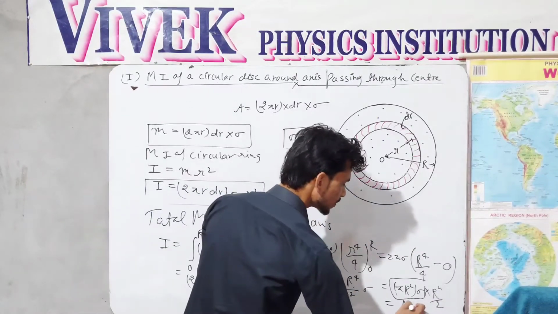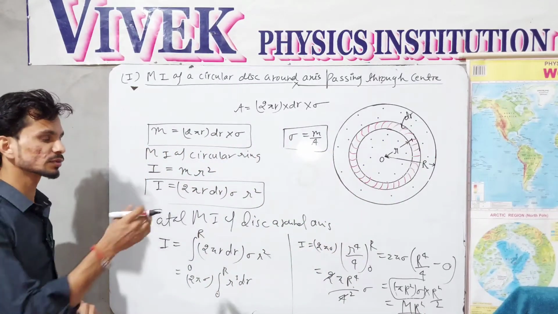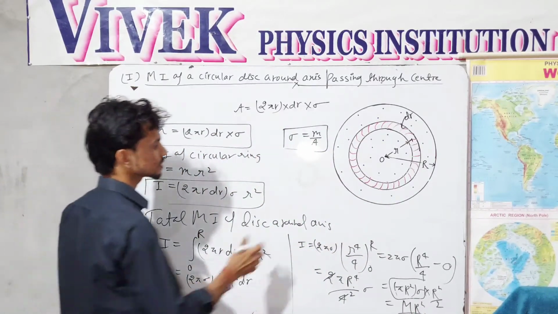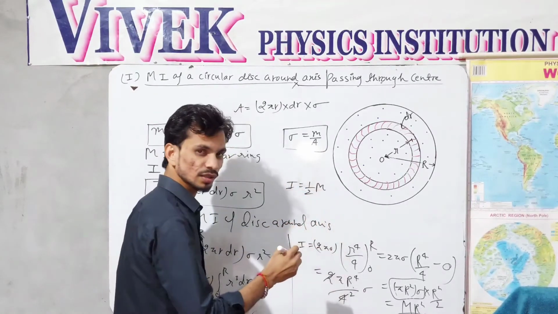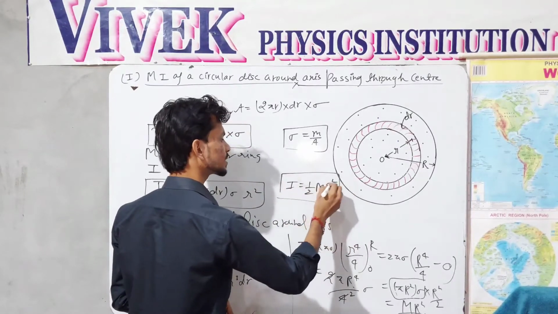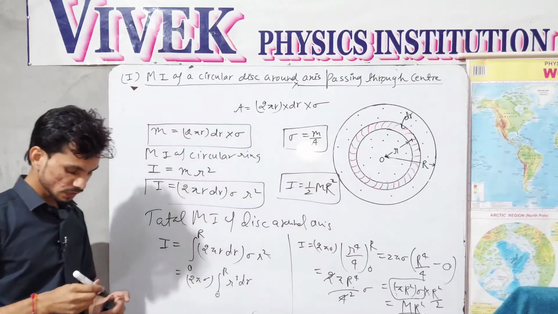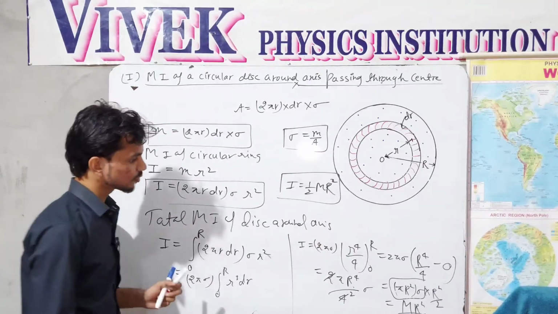So m r square divided by 2 gives me the total moment of inertia of the disk around that particular axis. So the formula is 1 by 2 times the total mass of the disk multiplied by r square, radius square. This is about the moment of inertia of our first case.